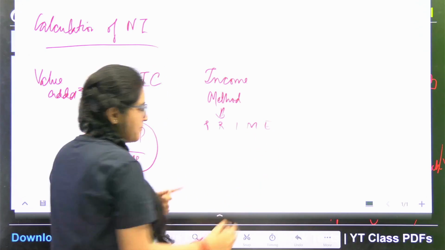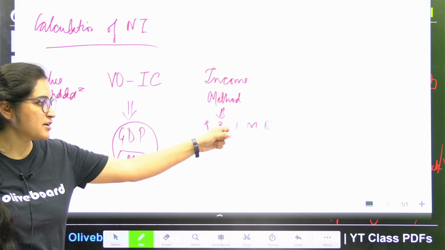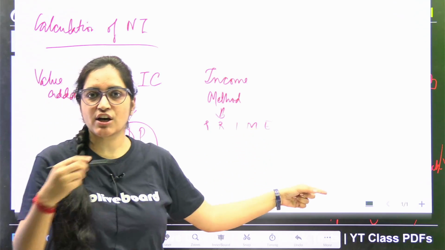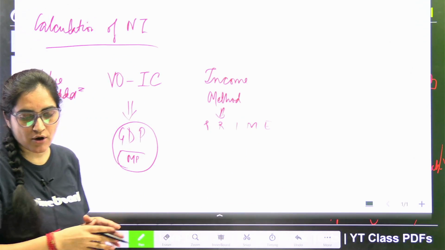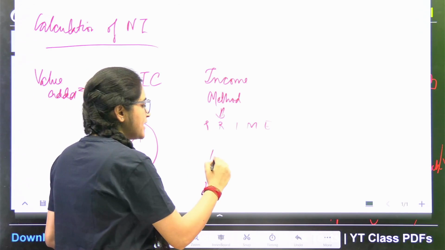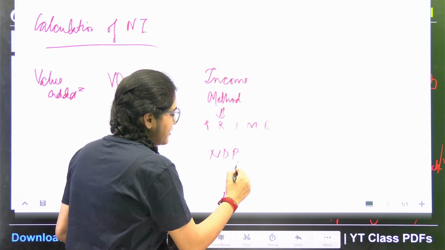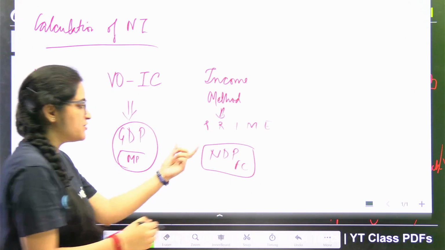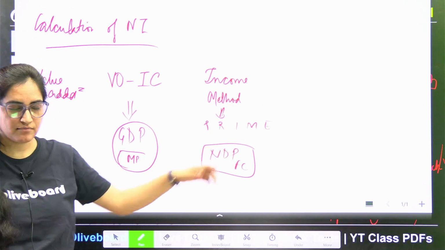Profit, rent, interest, mixed income, and lastly the employees' share, or the compensation which is given to the employees. So when I'm calculating all of these, I'll reach a figure that is NDP at factor cost, because after all I'm just considering the factors involved.